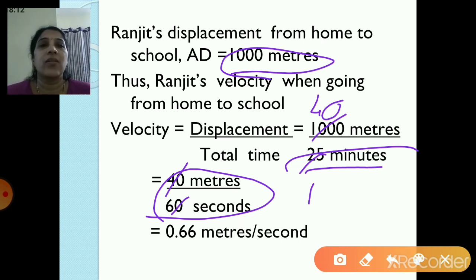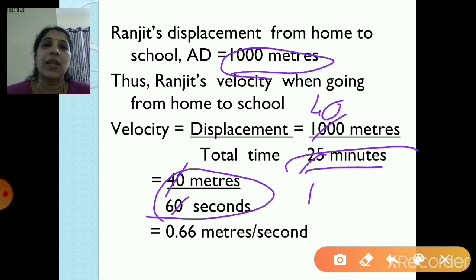So once again children, I'll tell you how we have calculated the velocity. Now displacement is 1000 meters and time was 25 minutes. So velocity is equal to displacement upon total time. So 1000 meters upon 25 minutes. Now 25 ones are 25, 25 40s are 1000. So 40 meters upon 1 minute.